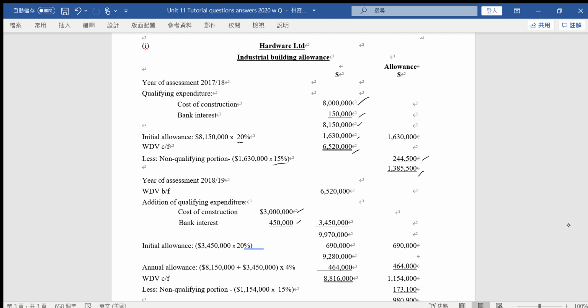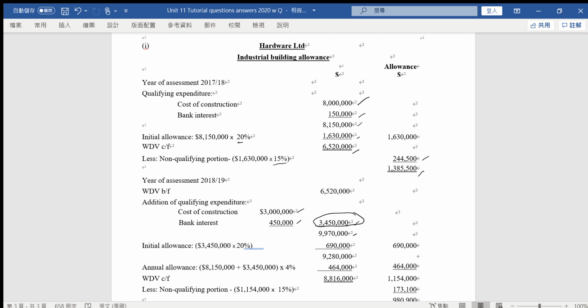That's why in total 3,450,000 will be added to the value of the building. And finally, the building is 9,970,000.